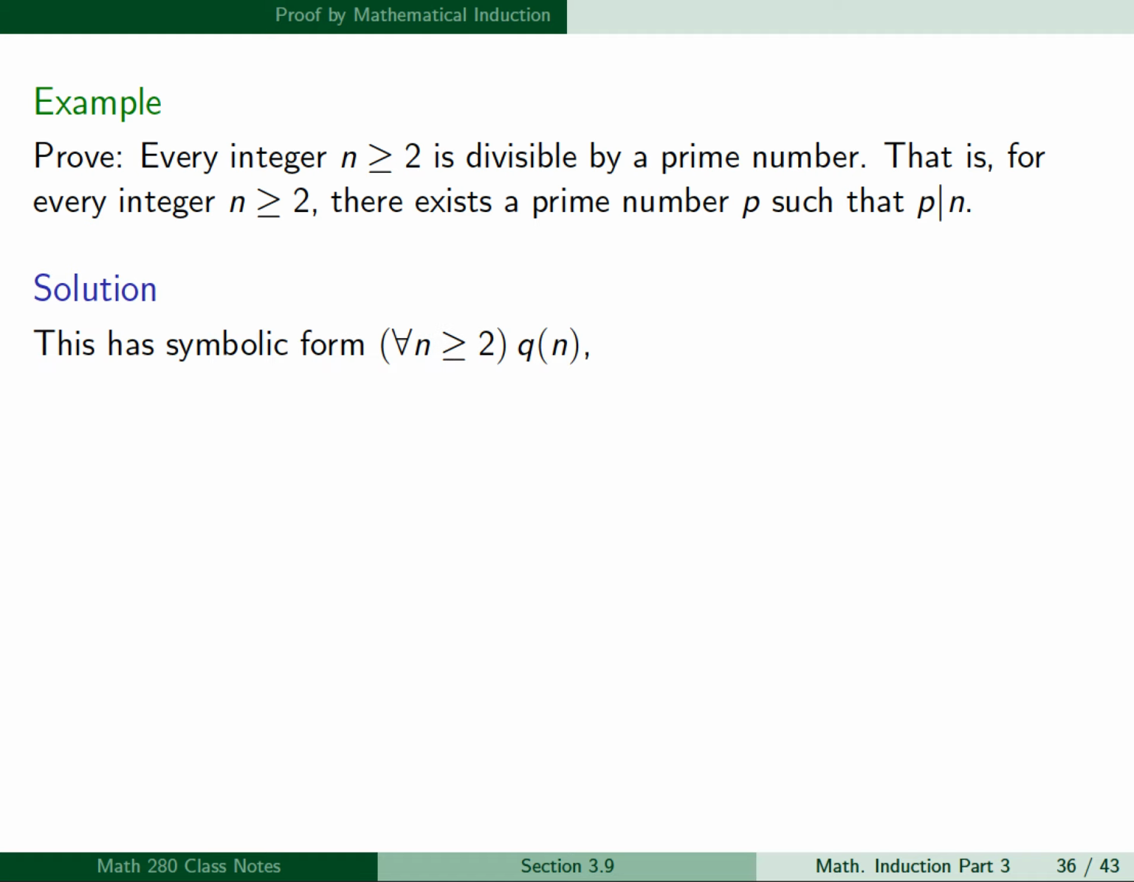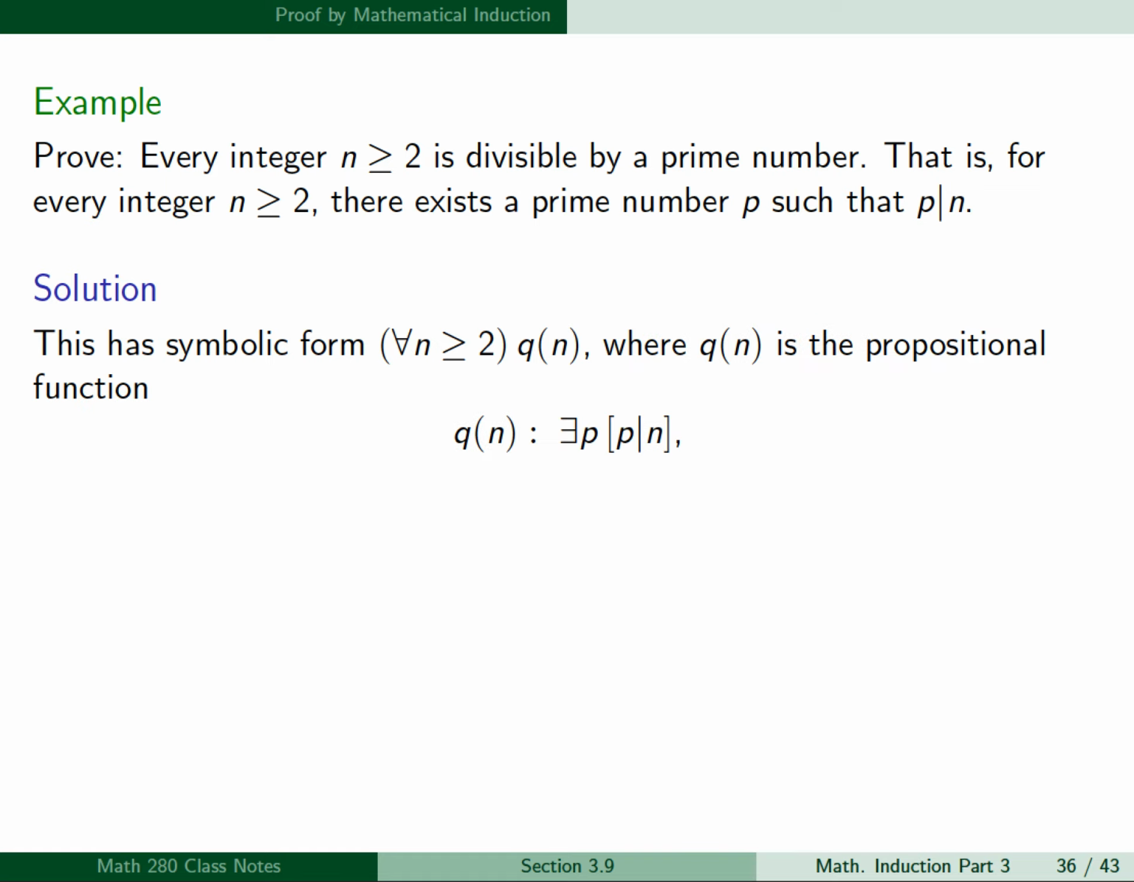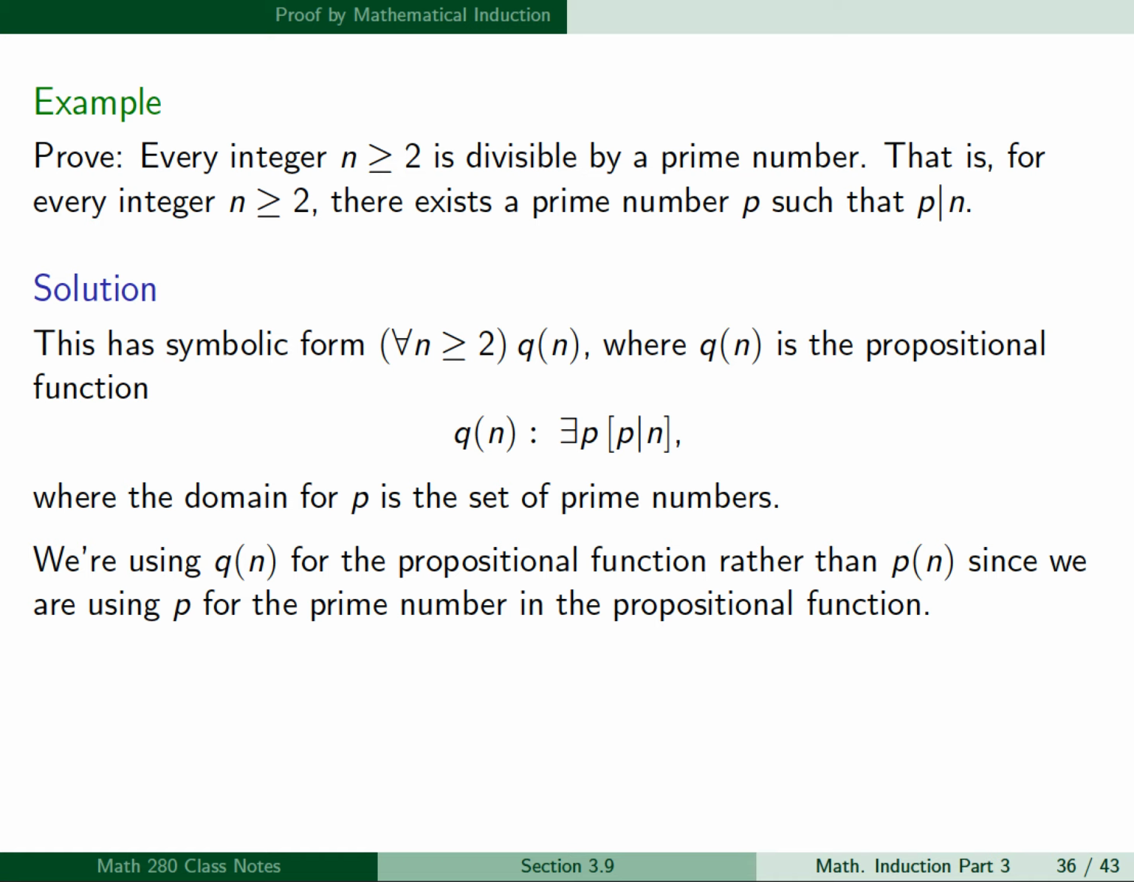So this has symbolic form for all n greater than or equal to 2, Q of n, where Q of n is the propositional function, there exists a prime p such that p divides n. So this is where the domain for p is the set of prime numbers. Now we're using Q of n for the propositional function in this example rather than P of n, since we're using p for the prime number in the propositional function. So we're going to use strong mathematical induction on n, starting at n sub 0 equal to 2.